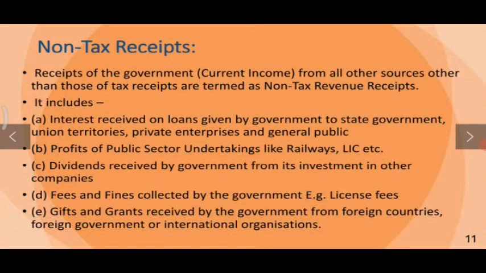Now, let us understand the non-tax receipts. Receipts of the government from all other sources other than tax receipts are termed as non-tax revenue receipts. These non-tax revenue receipts include interest received on loans given by government to state governments, union territories, private enterprises and general public. It also includes profits of public sector undertakings like railways, LIC, etc. Dividends received by government from its investment in other companies are also included in the non-tax receipts.